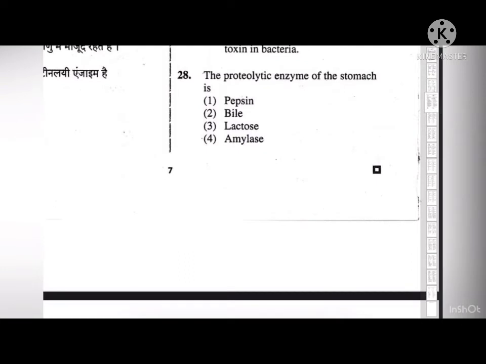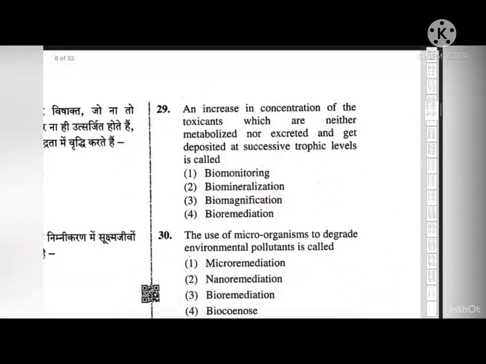Next, the proteolytic enzyme of the stomach is, option number 1, 2, 3, 4: pepsin, bile, lactose, amylase. So the correct answer is pepsin. Pepsin is an enzyme made in the stomach that breaks down protein in food during digestion. Stomach acid changes a protein called pepsinogen into pepsin. Next,